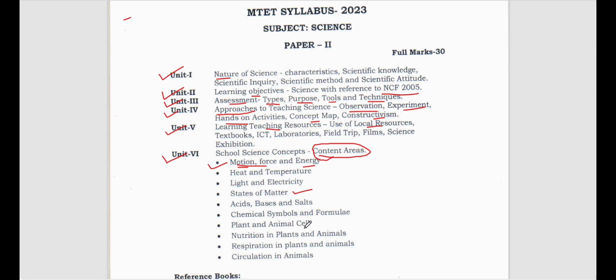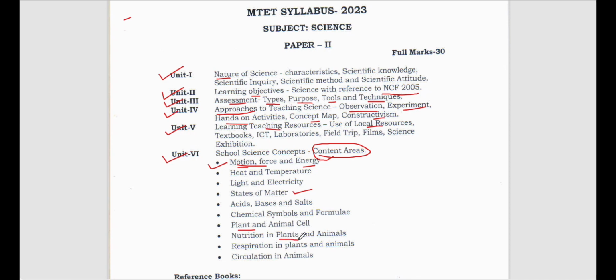Then what is a plant cell and an animal cell? What are the differences between plant cell and animal cell? The basic difference is that plant cells have a cell wall and animal cells do not have a cell wall, right? Then who discovered the cell? When was the cell discovered? What is unicellular? What do you mean by unicellular organisms? What do you mean by multicellular organisms? What are prokaryotic cells? What are eukaryotic cells? How was the cell discovered? What are the components of a cell? You have to know.